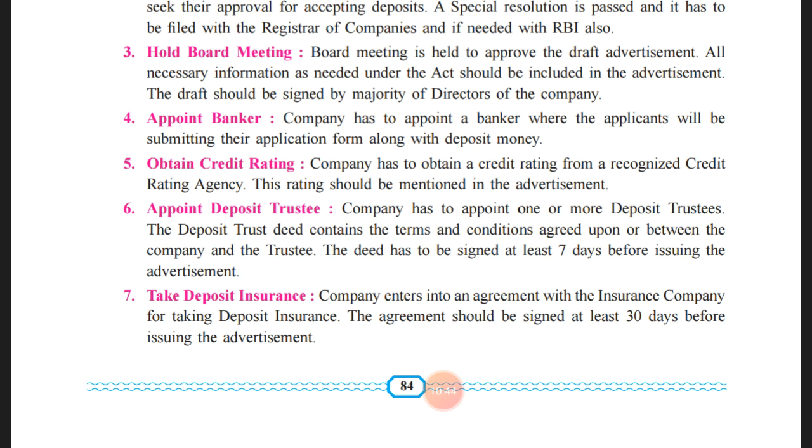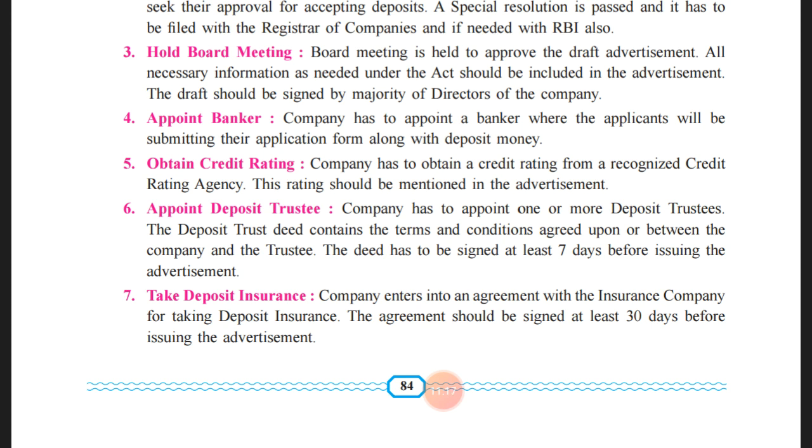When the agreement is signed by the trustee and the company, after that there is no chance of making any kind of amendment or changes in the rules, laws, regulations, or any terms and conditions. So once the trust deed has been signed, the trustee and the company will have to follow all the terms and conditions of the trust deed, and make sure that everything is carried out in the same manner. The company cannot make any kind of changes after the trust deed has been signed by the trustee and the company. So this should be there.